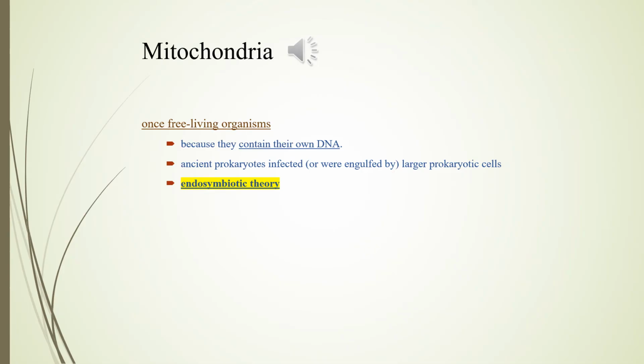Scientists think that mitochondria were once free-living organisms because they contain their own DNA. They theorize that ancient prokaryotes infected or were engulfed by larger prokaryotic cells, and the two organisms evolved a symbiotic relationship that benefited both of them.